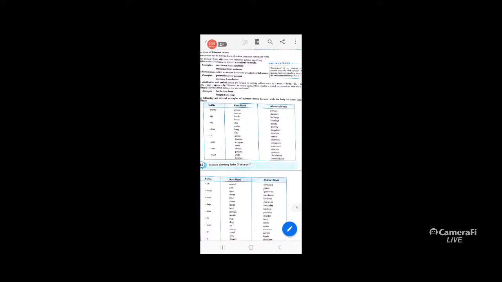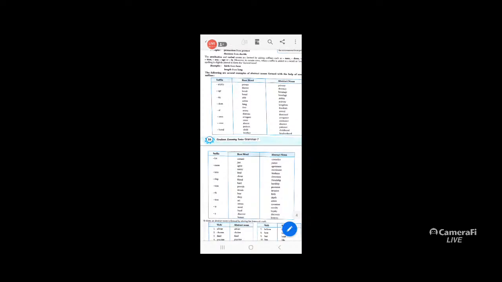Like private, privacy; decent, decency; break plus age equals breakage, bond plus age equals bondage; able plus ity equals ability, active plus ity equals activity. On page number 16 it is written in your book. You should all learn how, by adding the suffixes, these abstract nouns are formed.